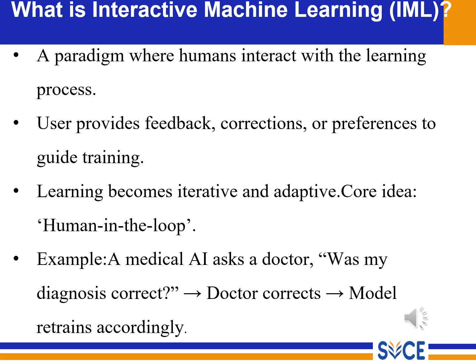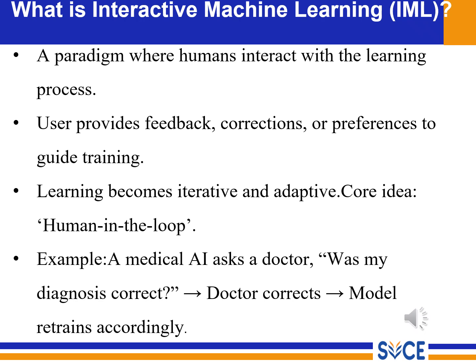Now let us formally define interactive machine learning. Interactive machine learning is a paradigm where humans actively interact with the learning process. Users give feedback, corrections or preferences. So the model updates itself continuously based on the users' feedback or corrections.